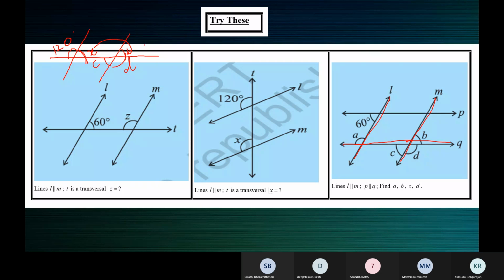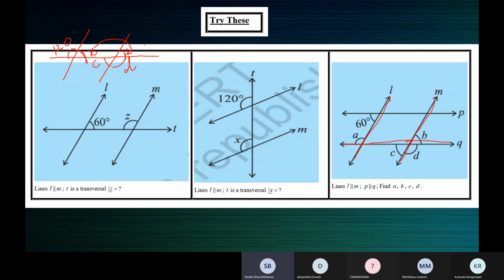Very good. What about D? What is the relation? Ma'am, C and D are a linear pair, so it will come as 180 minus 60, which is 120 degrees. Another way, can you find a pair of alternate exterior angles? Yes, ma'am.